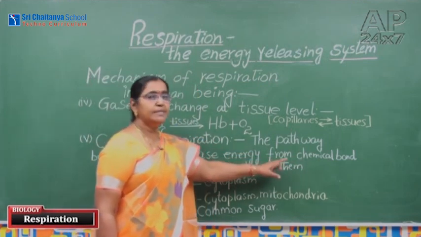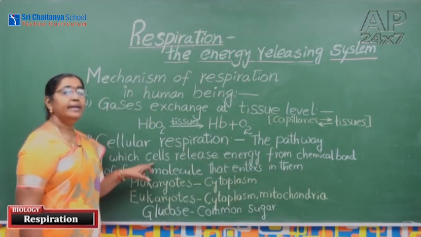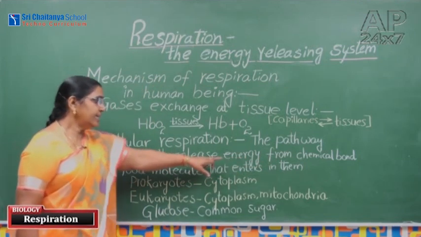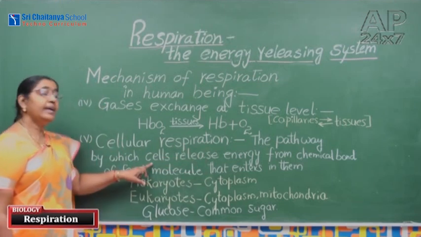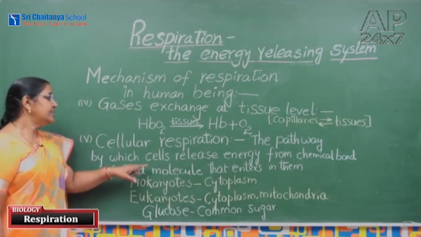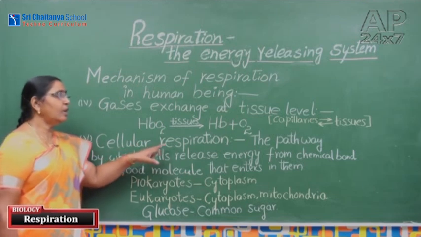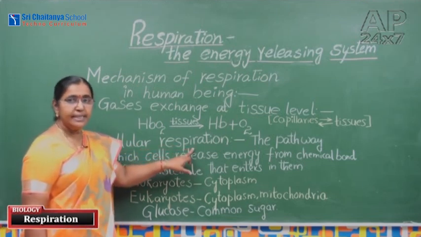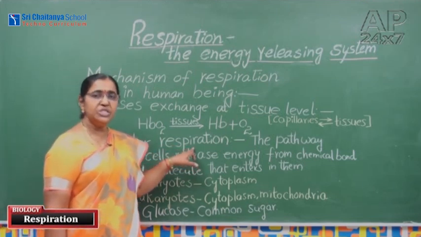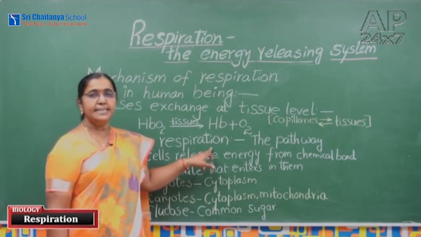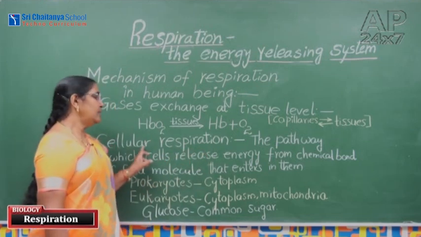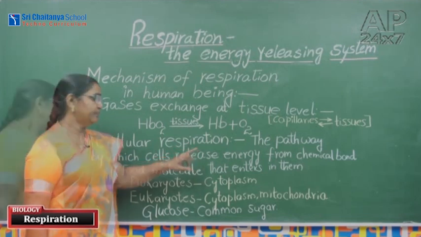That chemical bond is broken with the help of oxygen, releasing energy. At which level? At cell level. That's why this is considered as cellular respiration. In general, we can say the respiration which takes place at cell level is called cellular respiration.